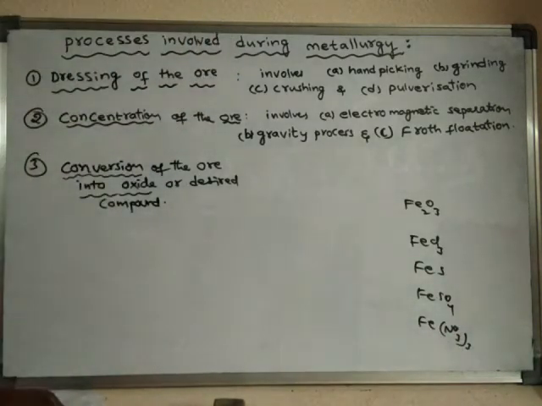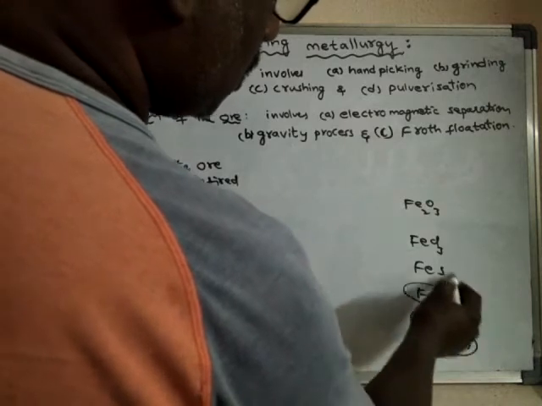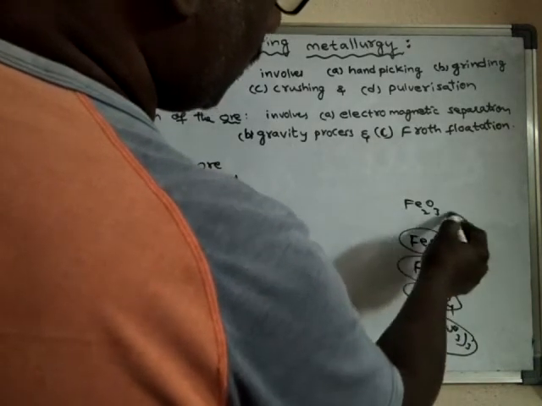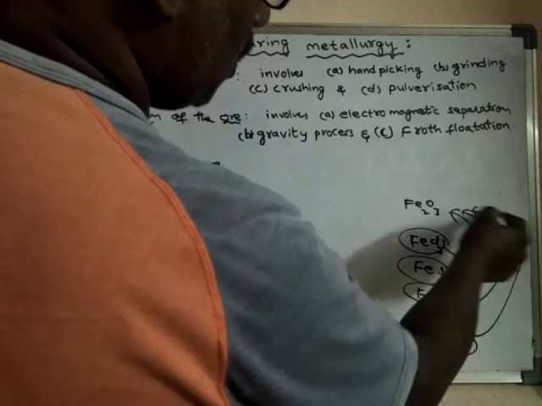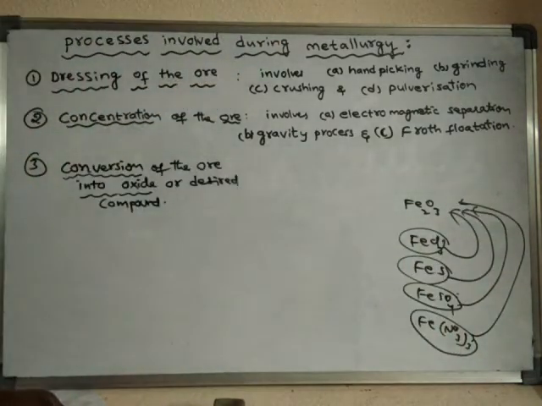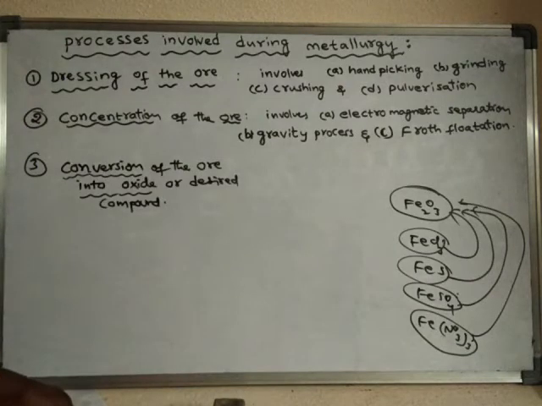So whatever the ore may be, all other ores are converted into oxide ores, because from oxide ore the metal can be extracted easily.